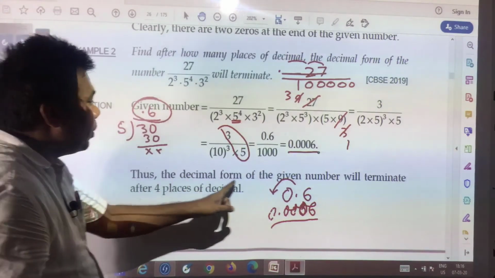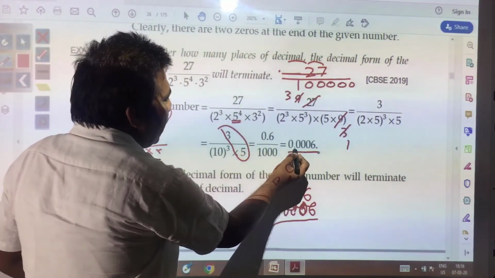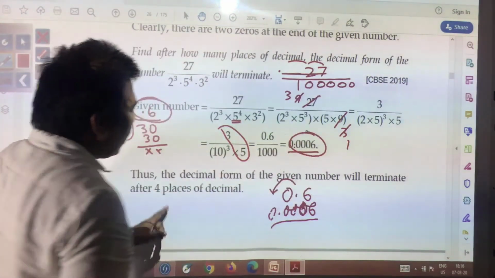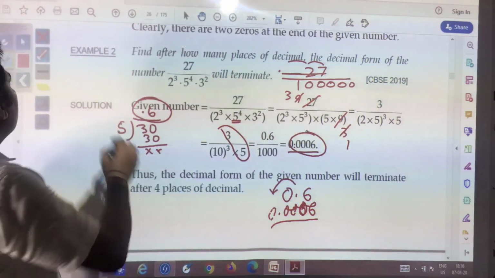So thus the decimal form of the given number will terminate after 4 places of decimal. After the decimal you have 4 digits. So after 4 places of decimal, this number is going to be terminated.